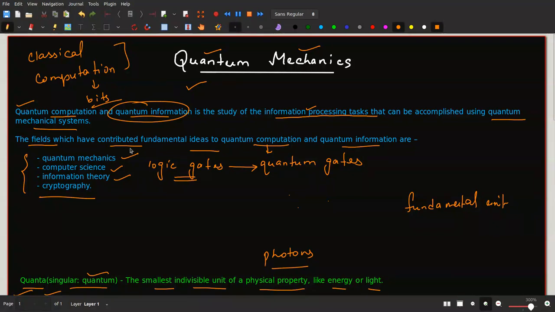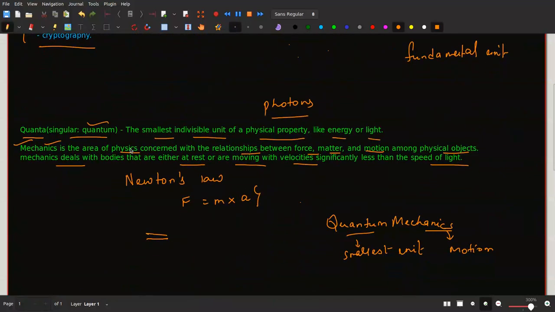Now the same thing we have to do here also. In quantum computation, we have to know what the fundamental unit is, what the powers of that unit are, what computations it can do, and how it can generate and process information. That is why understanding quantum mechanics is so important, because quantum computation is nothing but the implementation of quantum mechanics. In a very summarized manner, I'm telling this. There's a lot more, but this is what basically it is.